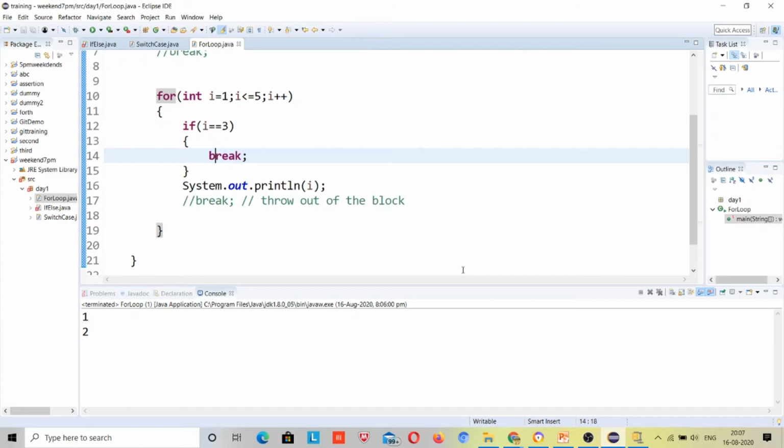Just like over here as well, it is coming out of the for loop, because this break is responsible for throwing out of the current loop. Another statement is that if there is a break inside any loop, whether in the if block or the else block, it will throw out of that loop, just like it was throwing out of the switch case.